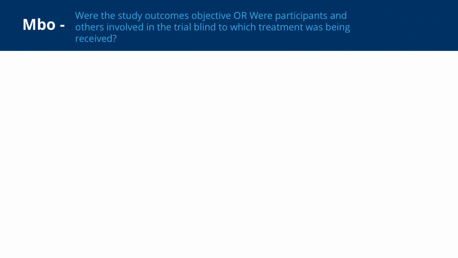For the final question of RAMBO, we consider the outcomes of the trial and whether blinding was used. When participants involved in the trial are aware of which intervention they're receiving, they may behave differently or respond differently to questionnaires. When clinicians and study personnel are aware of which intervention a participant is receiving, they may alter the care they provide or may subconsciously or intentionally alter their assessment of the study outcomes. When study outcomes are subjective, blinding is critical. We can find this information in the methods section of the trial.